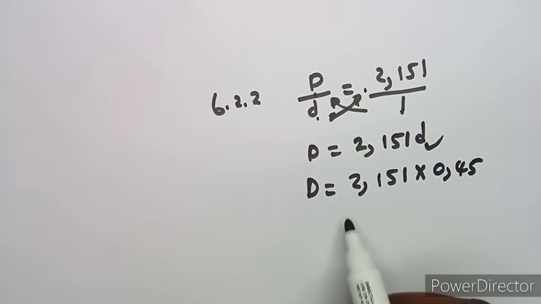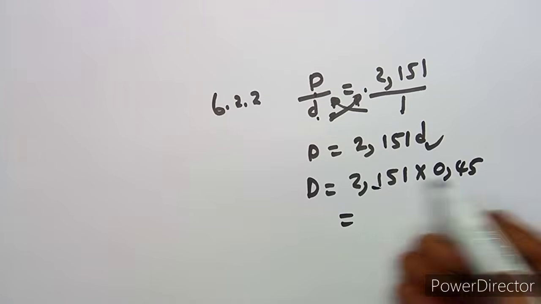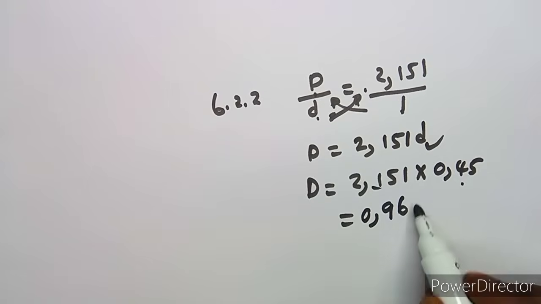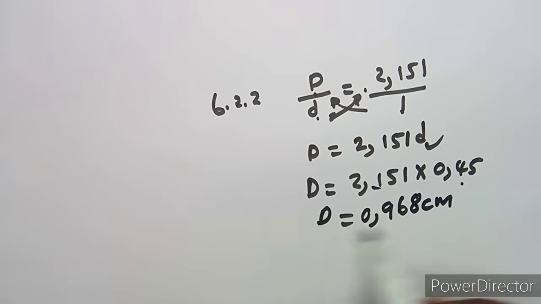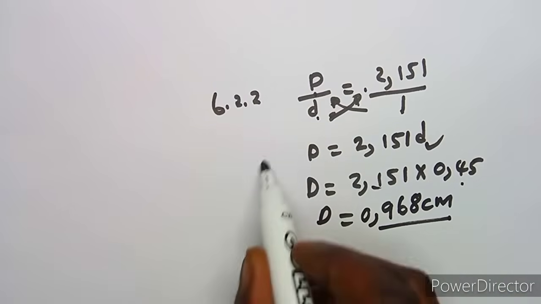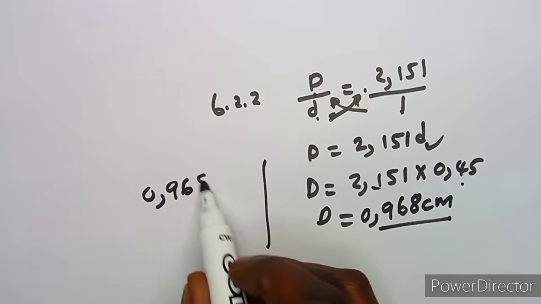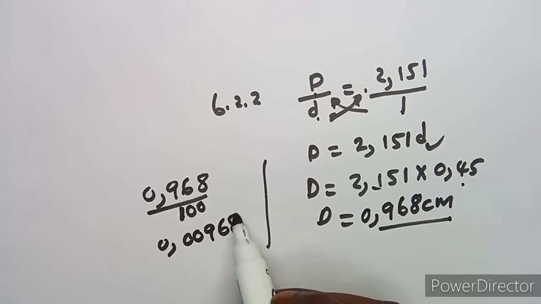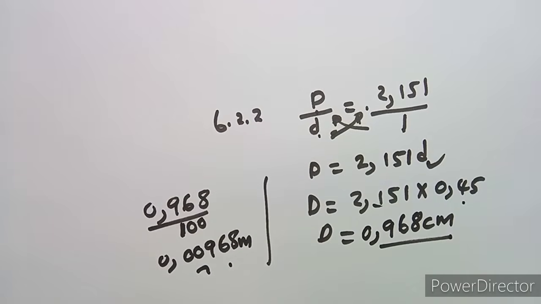Yes, you can write it in meters, but this is a ratio, it does not affect anything, just a number times a number, which means you can obtain your answer in centimeters, which is going to be 0.96795, which is 0.968 in centimeters. If you want meters, then you divide 0.968 by 100, which gives us 0.00968 in meters.